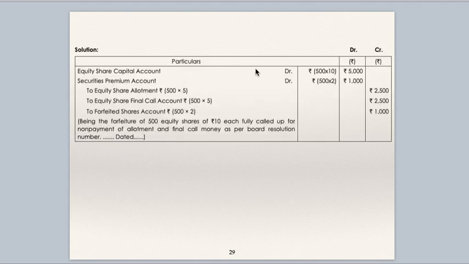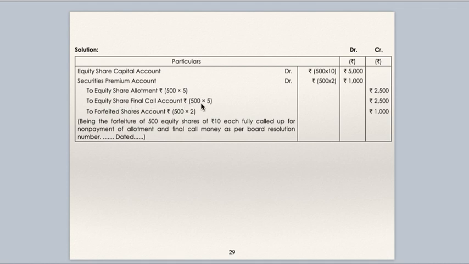See the entry. Equity share capital account debit 500 into 10, number of shares forfeited into amount called up. Securities premium account debit 500 into 2, 1000, because shares are issued at premium and securities premium is not paid. To equity share allotment account 500 into 5.